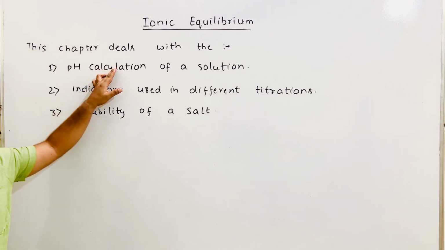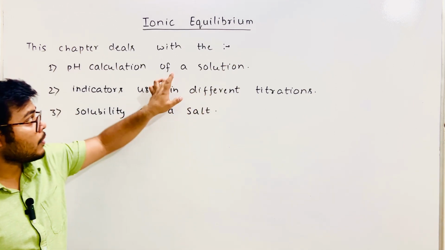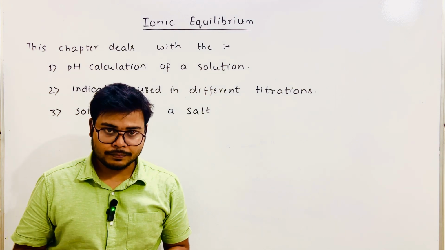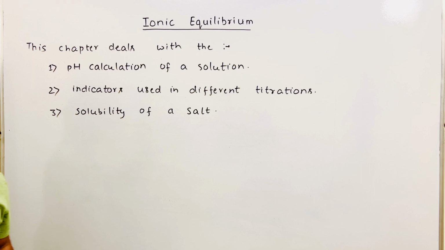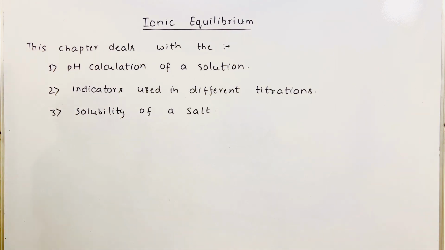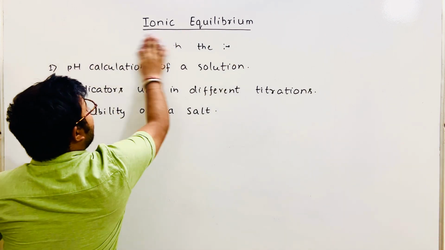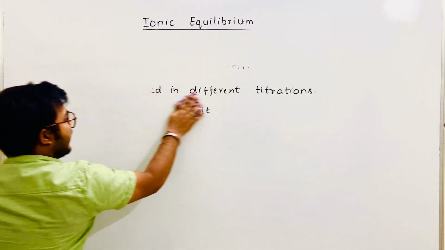First we will discuss the pH calculation of the solution. But to understand this concept, we need to understand a few more things. Before that, we need to understand some important terms. The first term is electrolyte. You can write the heading: electrolyte.